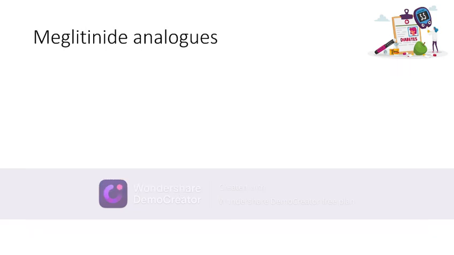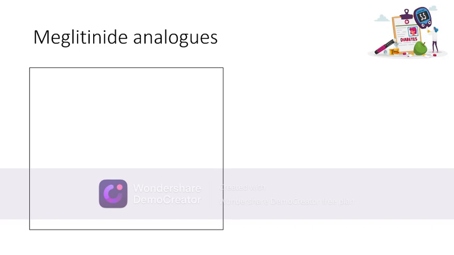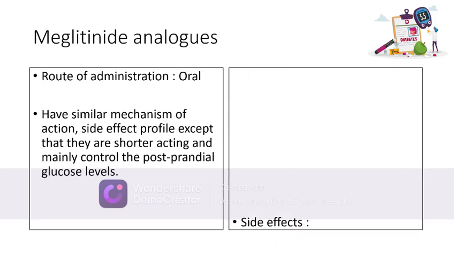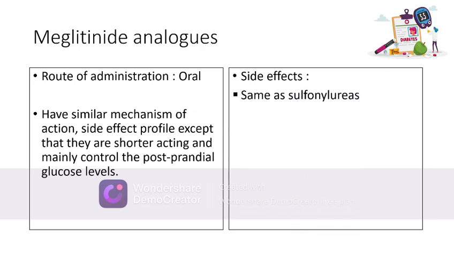Now talking about meglitinide analogs. The route of administration of meglitinide analogs is oral. They have a similar mechanism of action and side effect profile as sulfonylureas, except that they're shorter acting and mainly serve to control the postprandial glucose levels. The side effects of meglitinide analogs are the same as sulfonylureas, but flu-like symptoms are also present.